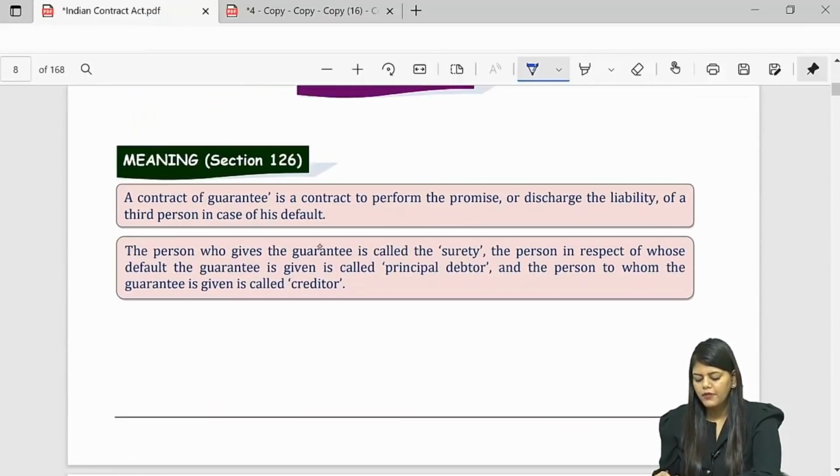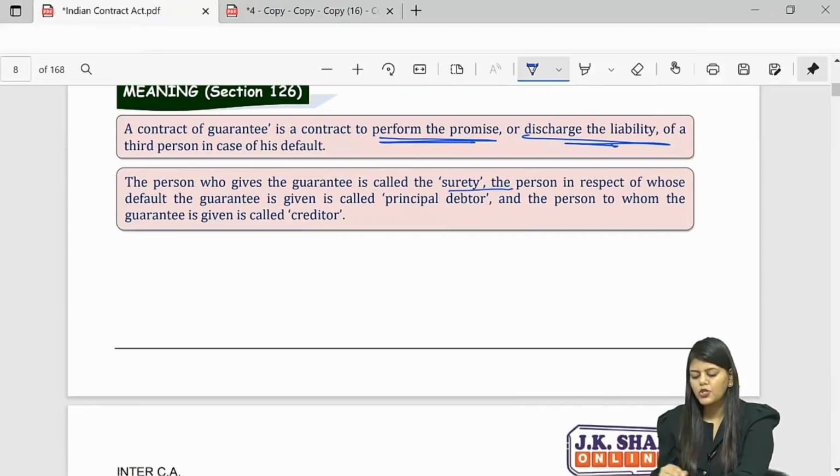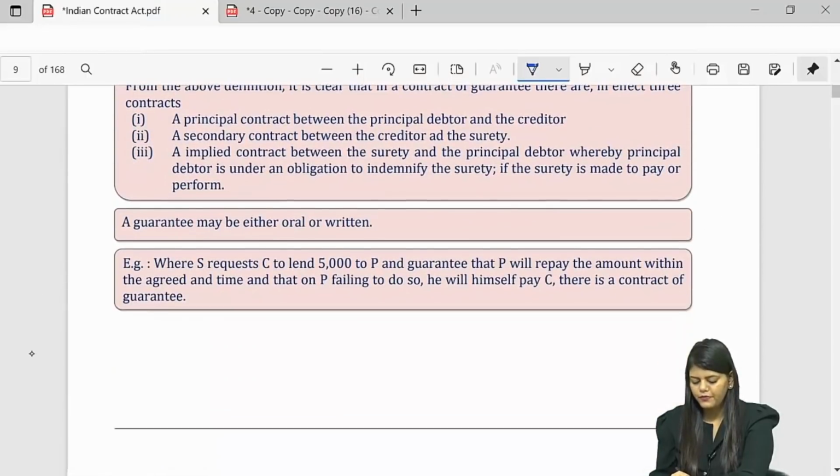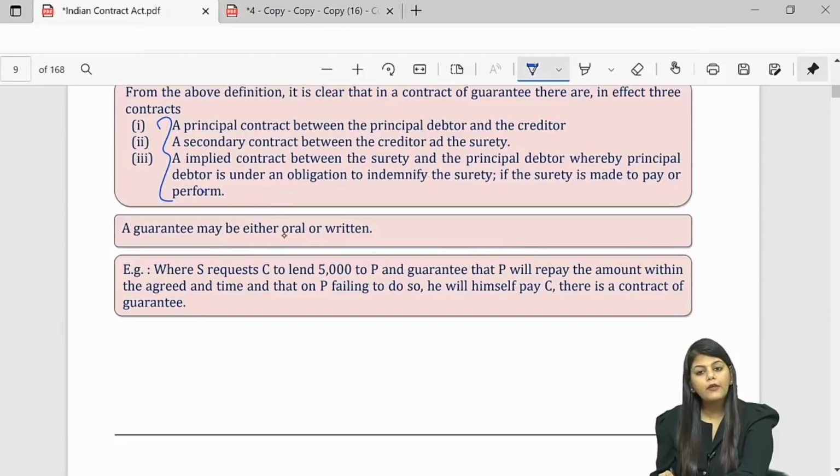Then guarantee. It is a contract to perform the promise or discharge the liability of a third person, that is B, in case of his default. The person who gives the guarantee is the surety and all that. So there are three contracts, and a guarantee can be oral or written also. Anything is okay.